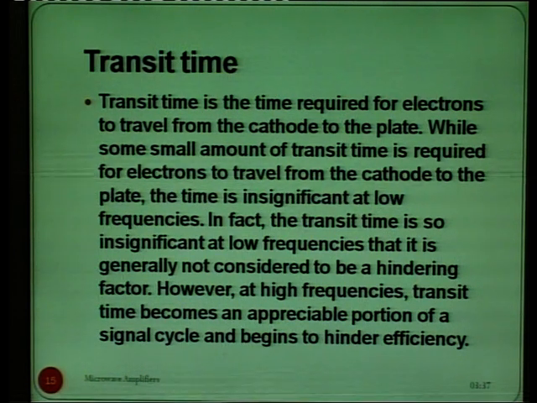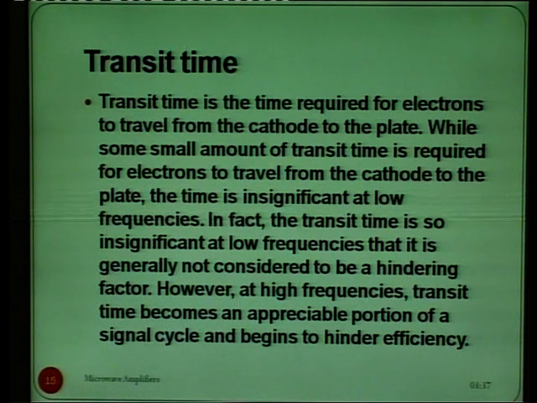The time is insignificant at low frequencies, nearly negligible, and it is generally not considered a hindering factor in the performance of the circuit.